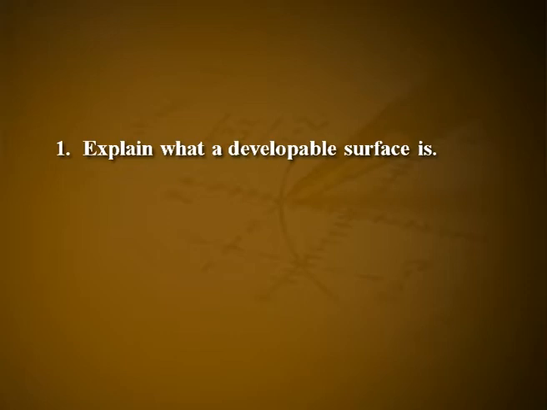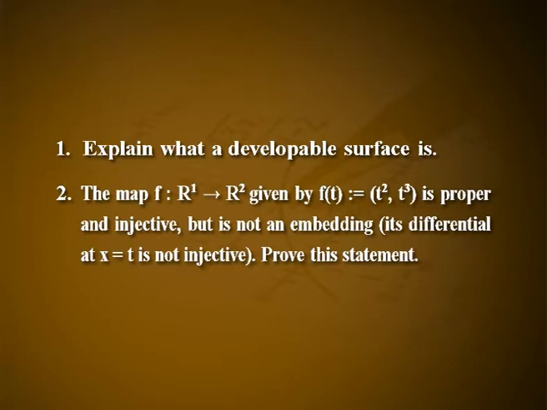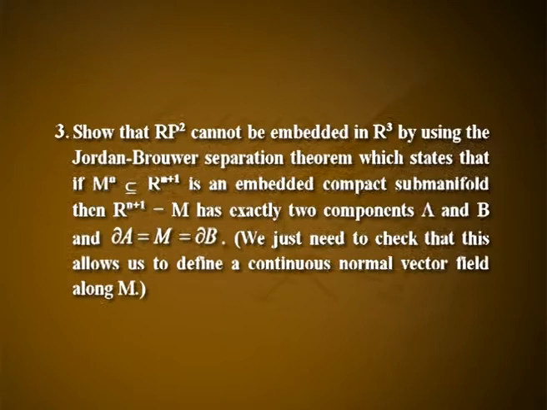First one, explain what a developable surface is. Second one, the map f from R1 to R2 given by f of t is equal to t squared, t cubed is proper and injective, but is not an embedding. That is, its differential at x equal to t is not injective. Prove this statement.